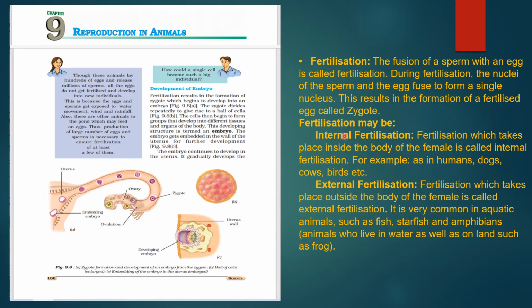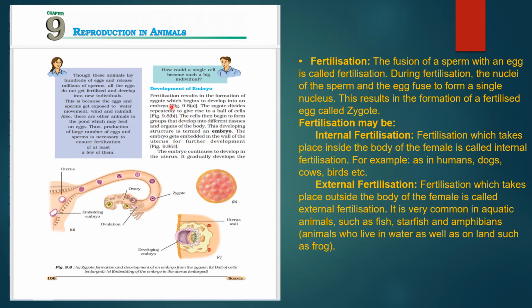Now fertilization may be internal or external. Internal fertilization takes place inside the body of the female. It is called internal fertilization. For example, it is in humans, dogs, cows, birds, etc. And external fertilization takes place outside the body of the female. So it is called external fertilization, and it is very common in aquatic animals. Regarding the frog, I have explained to you.